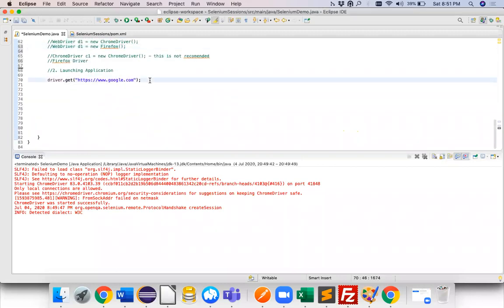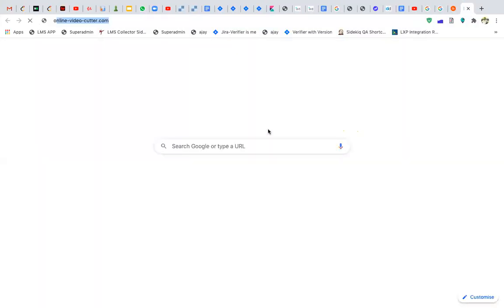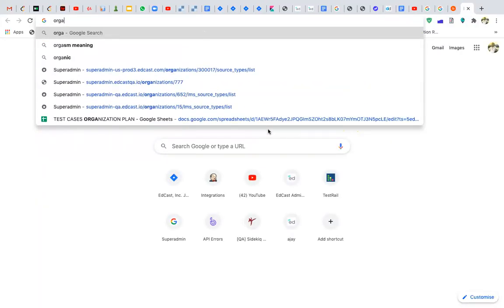Okay, so now we have driver.get and we have opened your browser. Okay, now what's the next step? Okay, so let me use this particular browser, Orange HRM.